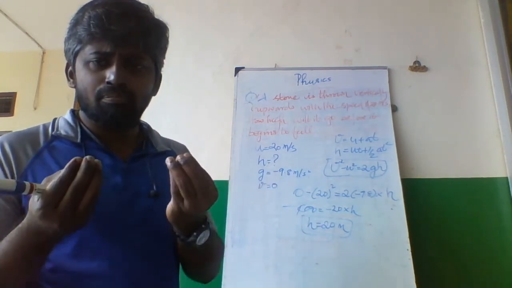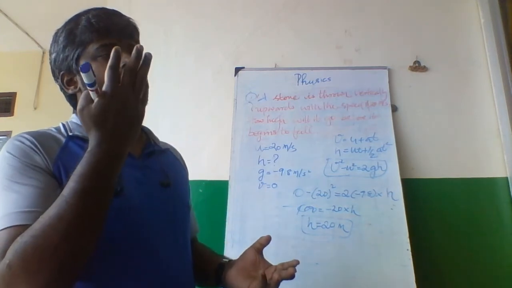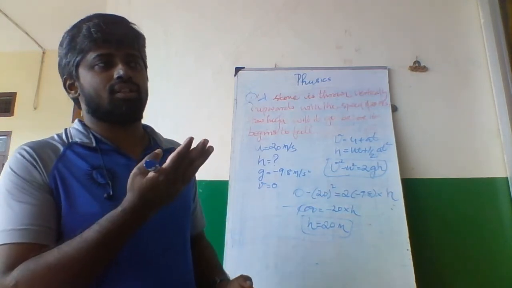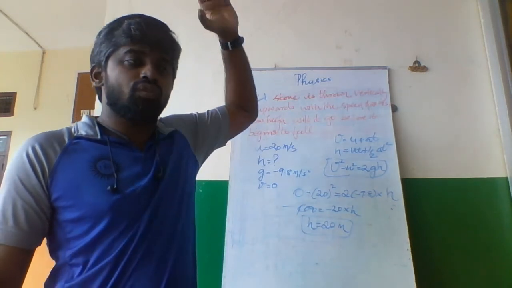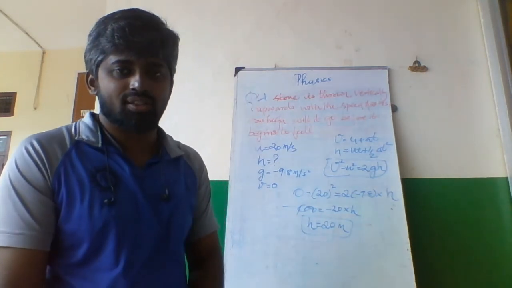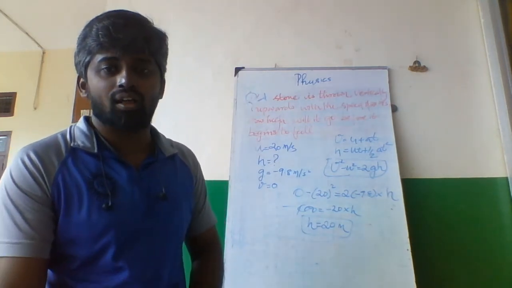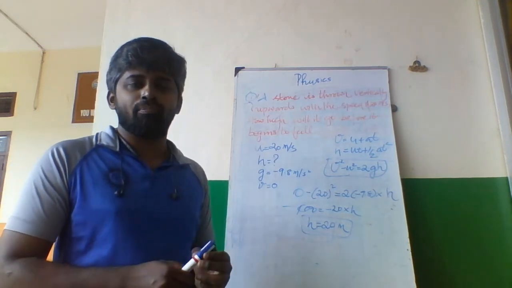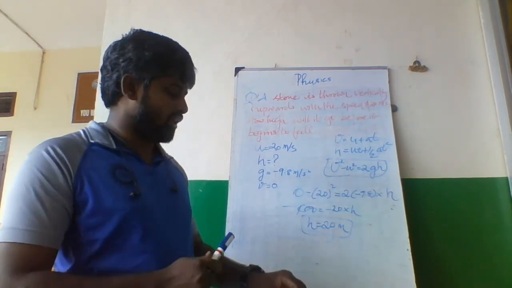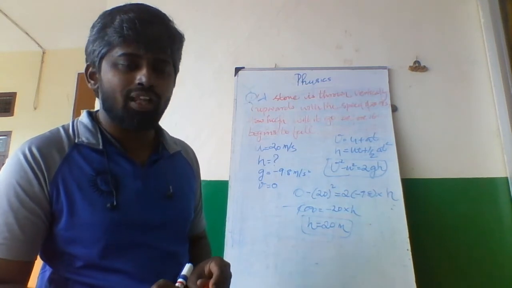When a ball is thrown upwards, it is thrown with this velocity. What is the height? What is the final velocity? And what time will it reach the ground? These are very practical things that we deal with in our day-to-day life.